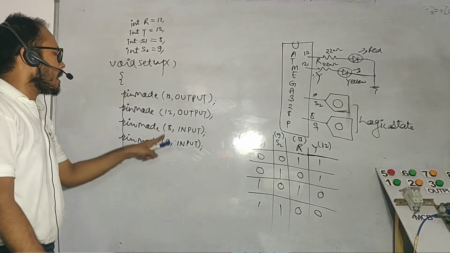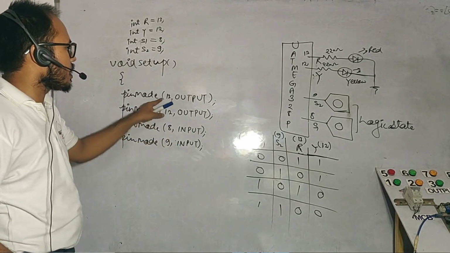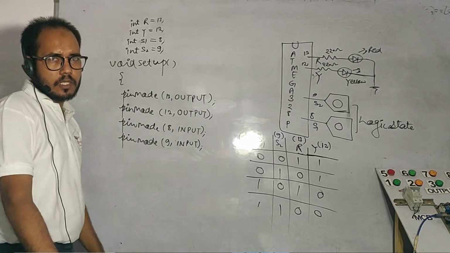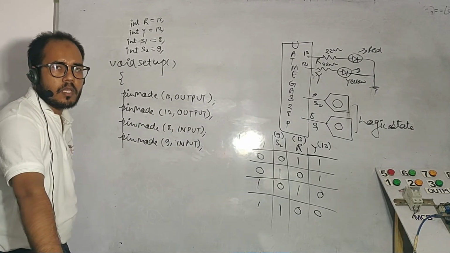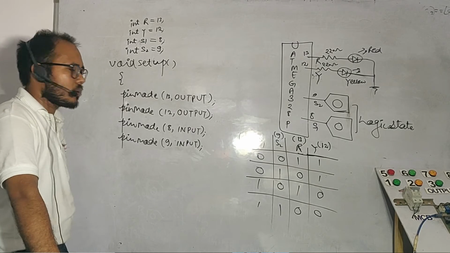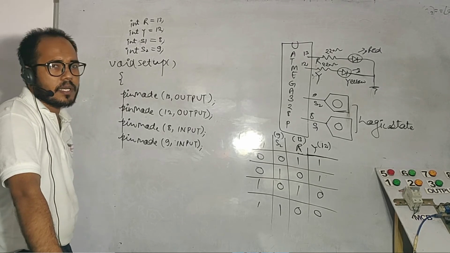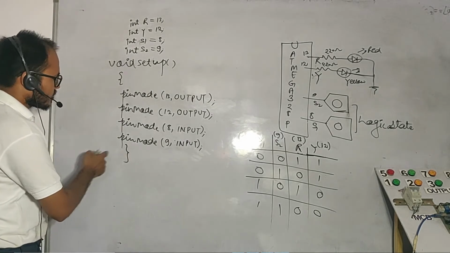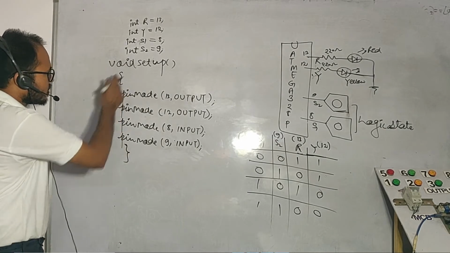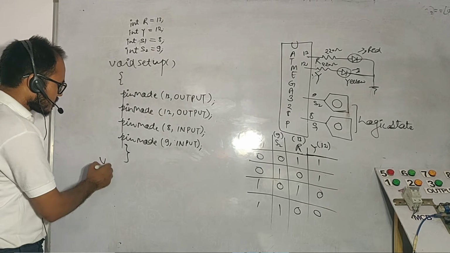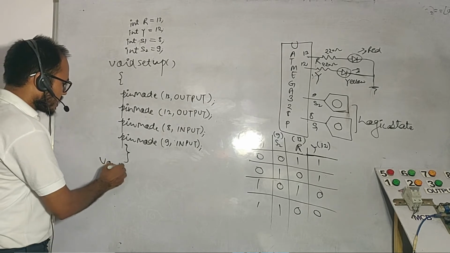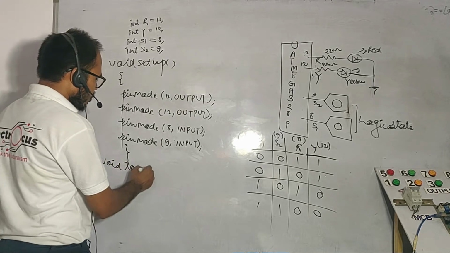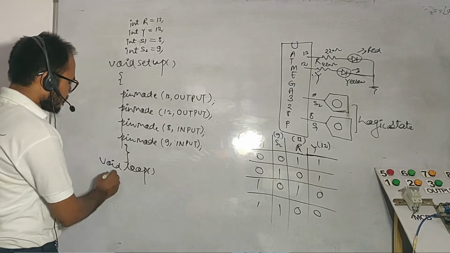तो हमने 8 नंबर 9 नंबर को इनपुट कर दिया और 13 नंबर और 12 नंबर को आउटपुट कर दिया। Is it convincible? समझ रहे हैं आप लोग कि हम ही समझ रहे हैं हम ही समझा रहे हैं? ओके, so we have decided this one. Close this parenthesis, it must be closed before the main function, and now we have to initialize the infinity loop. Then void loop is an infinity loop for the executing of the program to the infinity time.